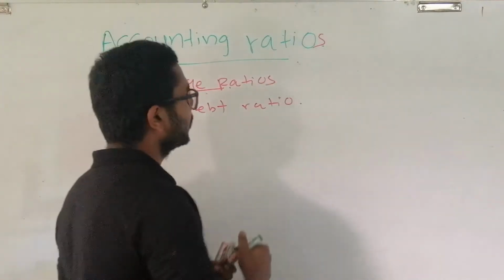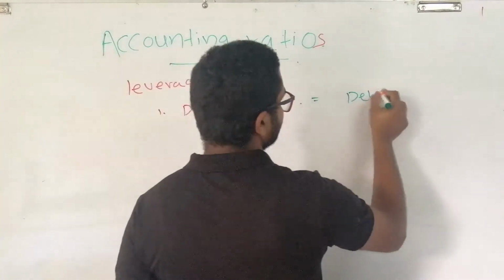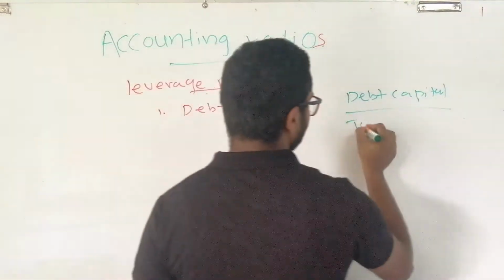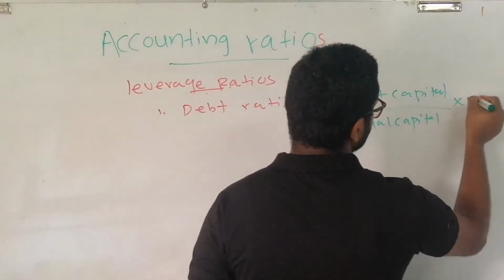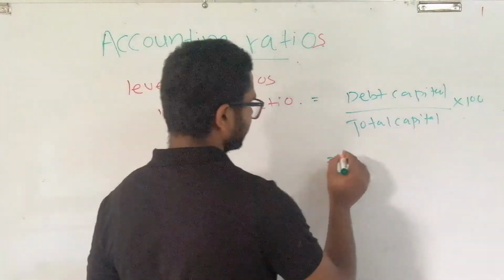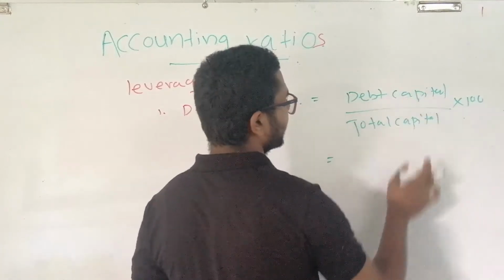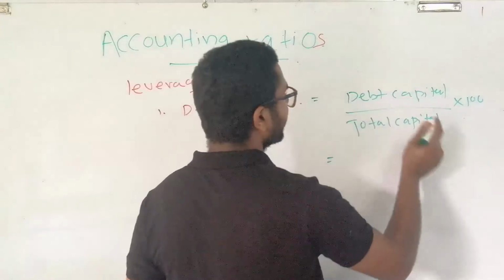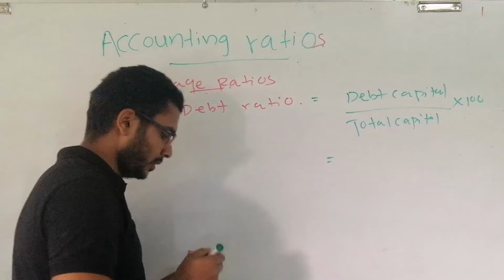The equation for the debt ratio is: debt capital divided by total capital, multiplied by 100. Here we take total capital and debt capital, and we take the percentage of debt capital from its total capital. That's what we do in this ratio.